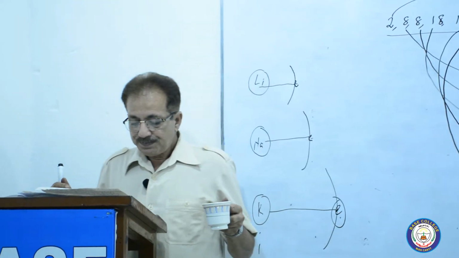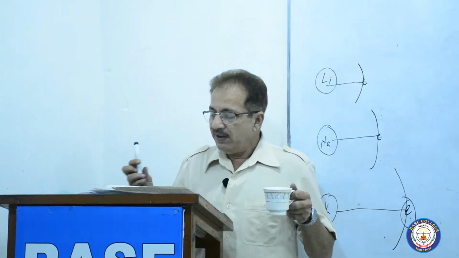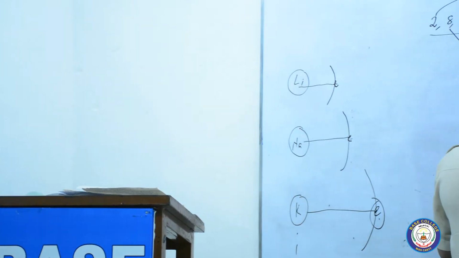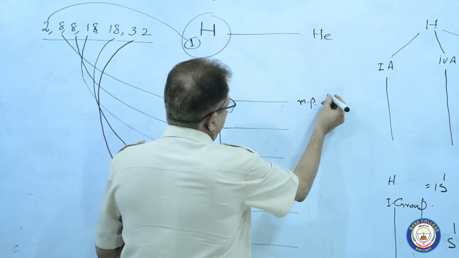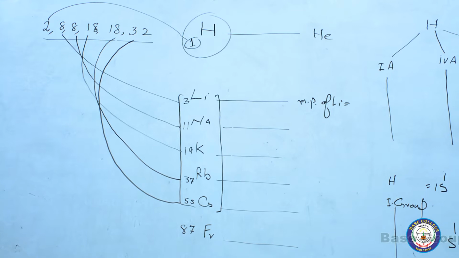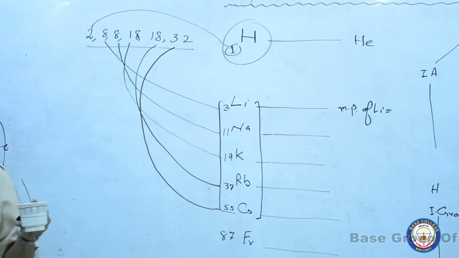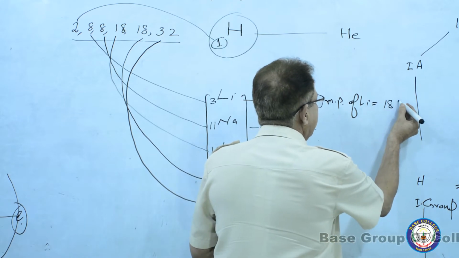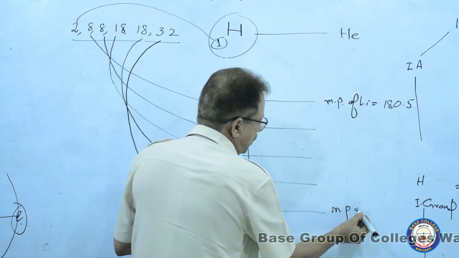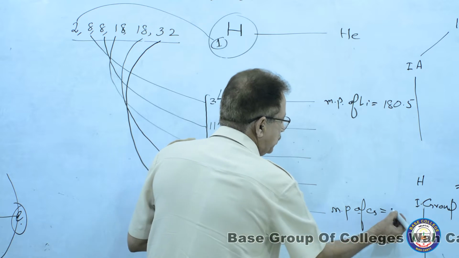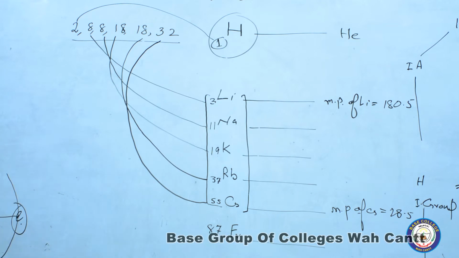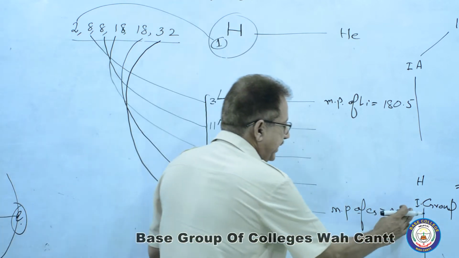For example, the melting point of lithium is 180.5 degrees Celsius, while the melting point of cesium is 28.7 degrees Celsius.